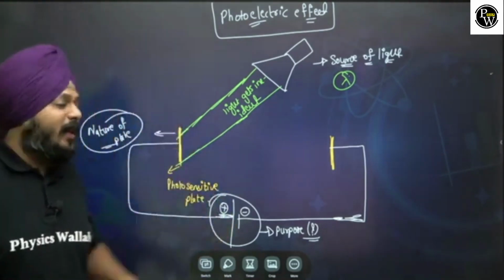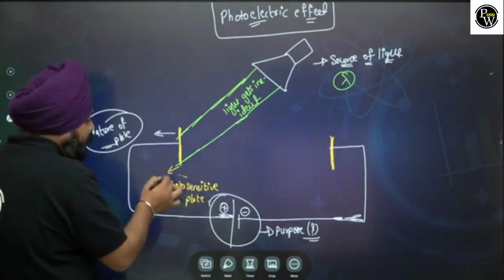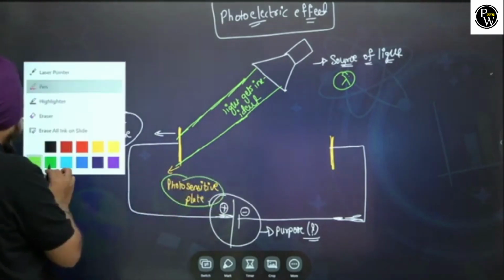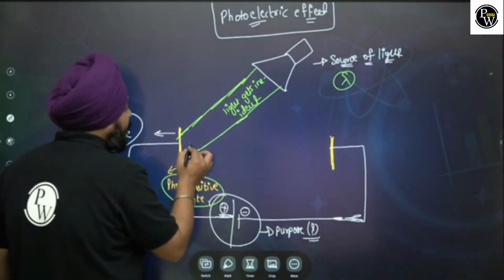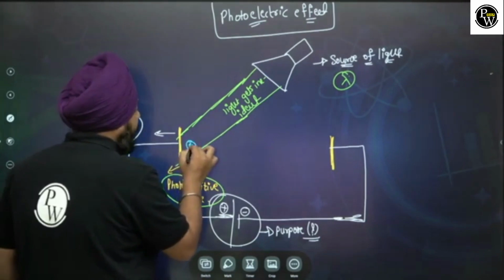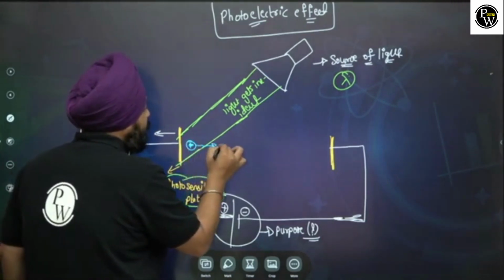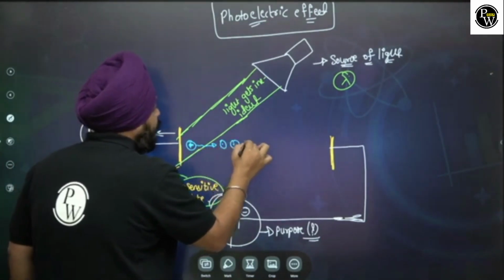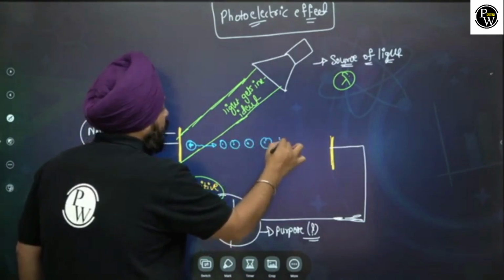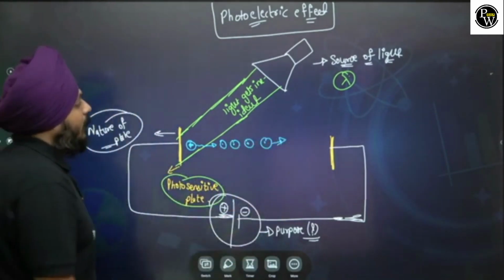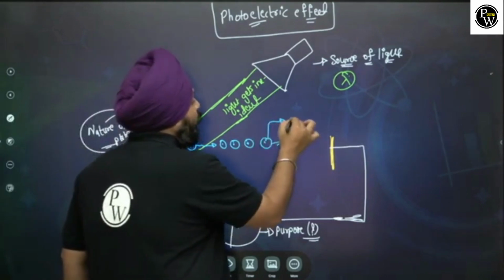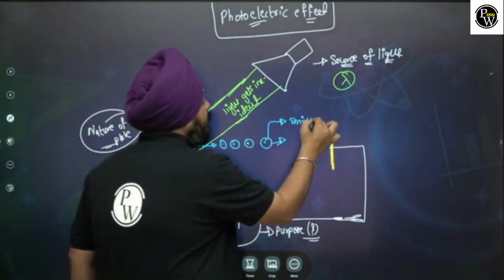Suddenly from this photosensitive surface, electrons start moving from this point to the other plate. Those emitted electrons are nothing else but the photoelectrons.